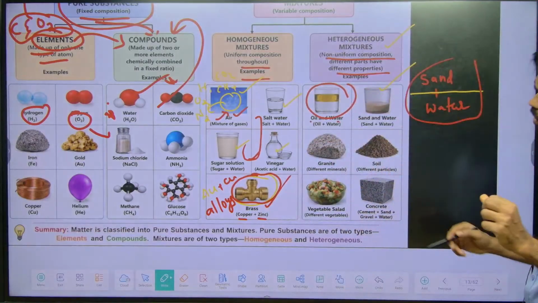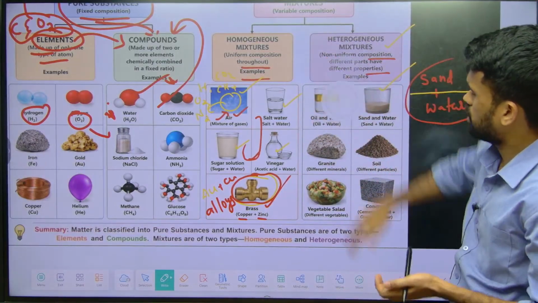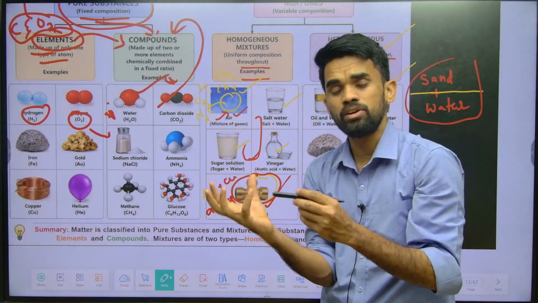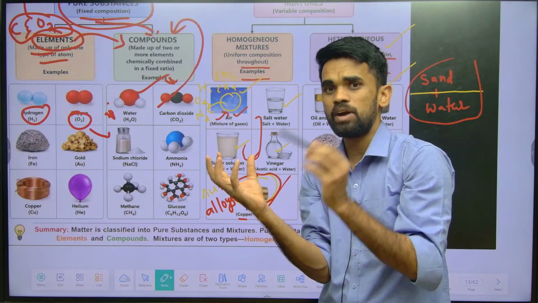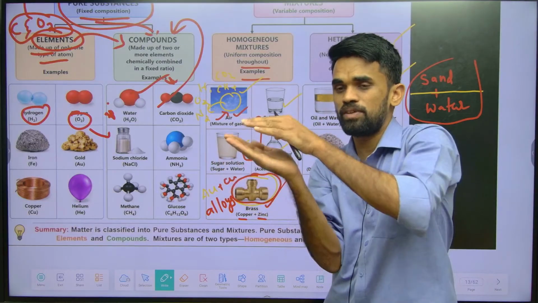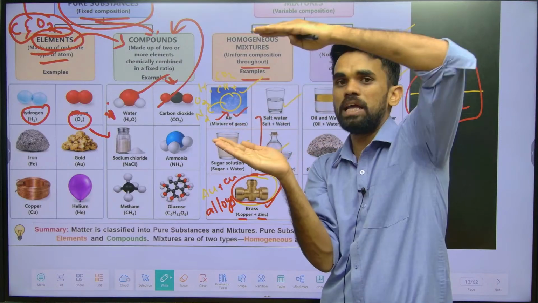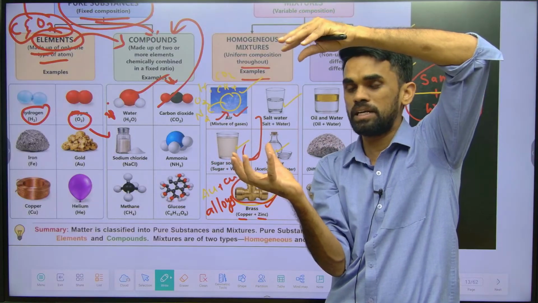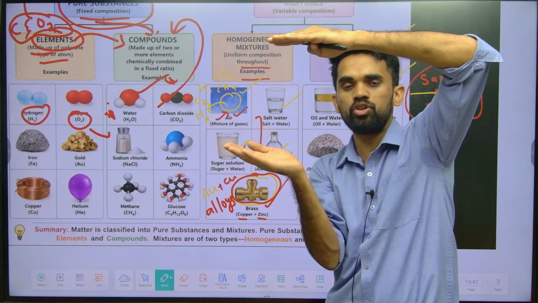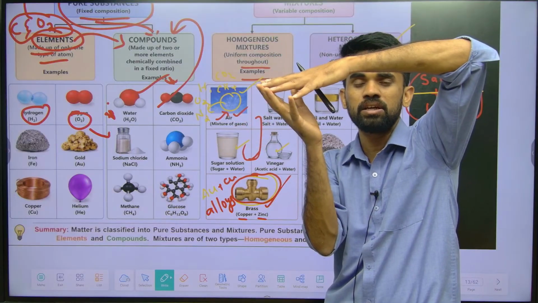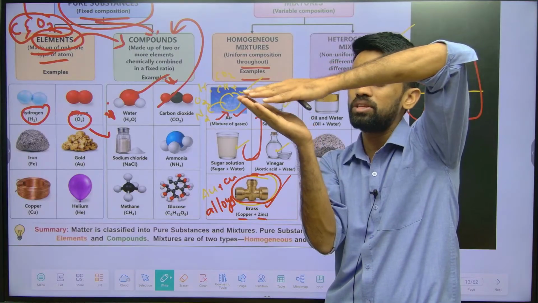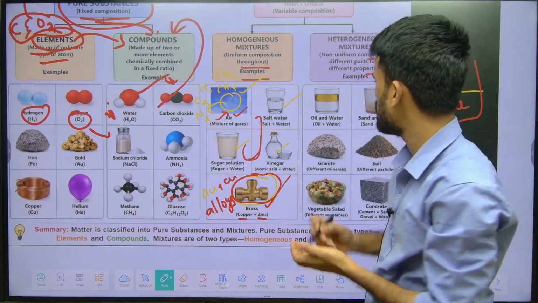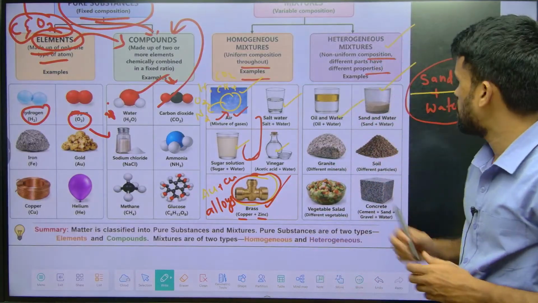Yeah. Now look at this. Oil and water. I hope you have observed in your daily life, when you add oil to water, what happens? There will be two separate layers. Oil will be at the top and water will be at the bottom layer. So they have non-uniform compositions. They are not merging, they are not mixing uniformly. When we have this non-uniform composition, you can say them as heterogeneous mixtures. So oil and water is the best example here, along with sand and water.